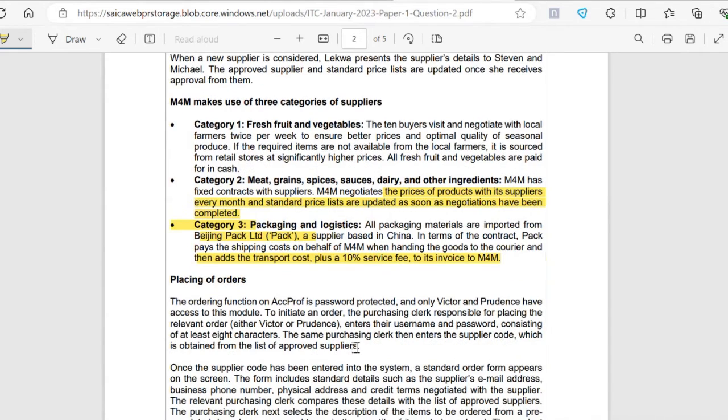Then we go to category 3 items where they speak on the packaging and logistics, and they say that the supply is based in China. So now we're working with foreign currencies. We're working with translations. We're also looking at import duties, etc. But before we get to the import duties, let's look at the foreign currency and translations.